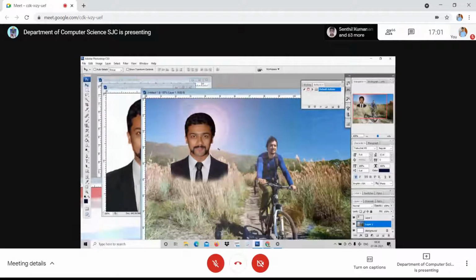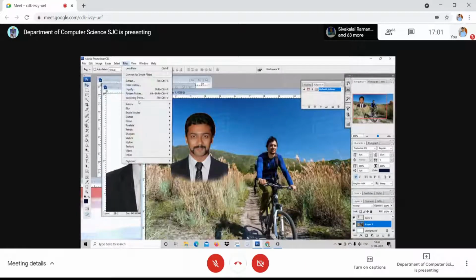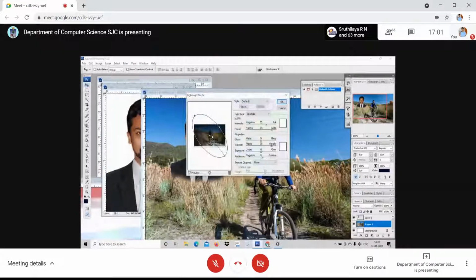See, are you able to get it? See, I can get it. Am I clear to you? So like this, you can get the lens flare so that the entire area becomes very bright. And next one, I go for the lighting effect. Render, Lighting Effects. I can see here.